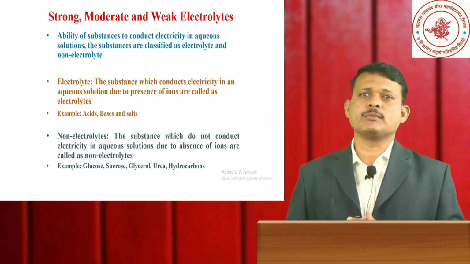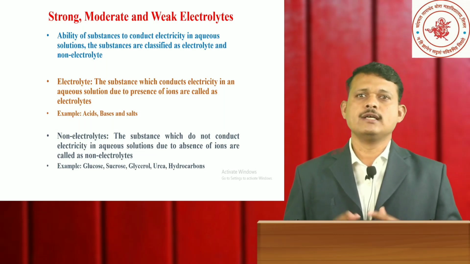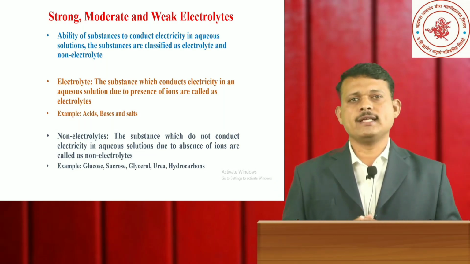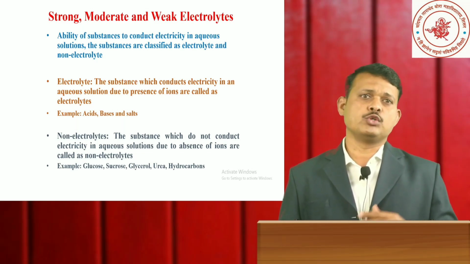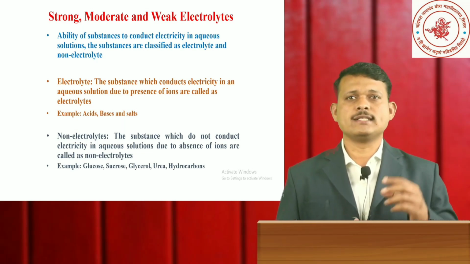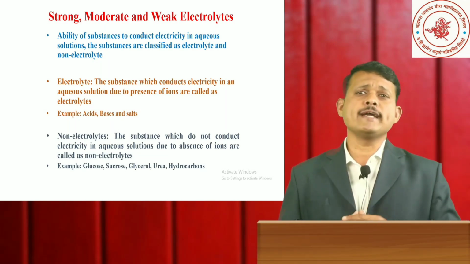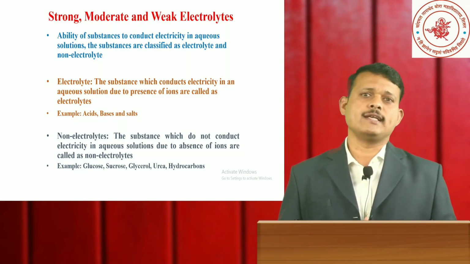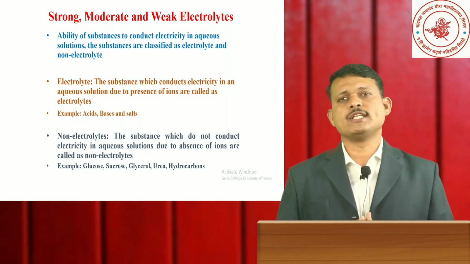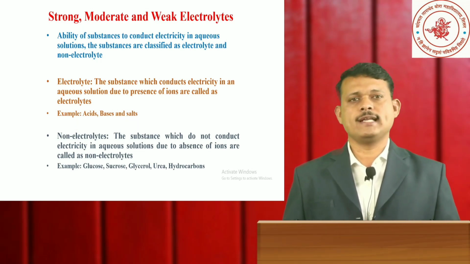An electrolyte is nothing but a substance having the ability to conduct electricity in an aqueous solution, and that ability is studied in terms of electrolytes, which are classified into two categories: the electrolyte and the non-electrolyte. An electrolyte is a substance which can conduct electricity in an aqueous solution due to the presence of ions. These ions are cations and anions.